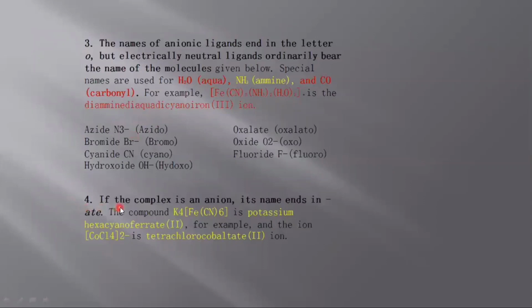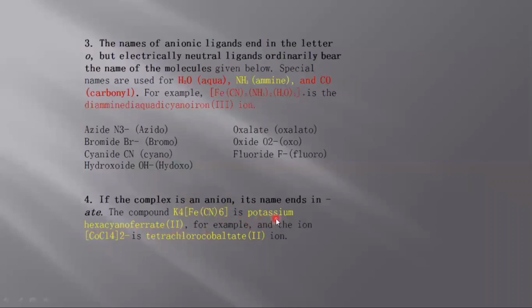The fourth rule is that if the complex is an anion, its name ends in -ate. We will put the -ate at the end of the metal name. For example, consider this compound K4[Fe(CN)6]. We know that this complex is an anion, meaning it has 4 negative charge on it. To balance that negative charge, we put K4 because each K contains one positive charge. Now this complex is anionic overall, so we will put the -ate at the end of the metal. So the name of this complex will be potassium hexacyanoferrate(II).